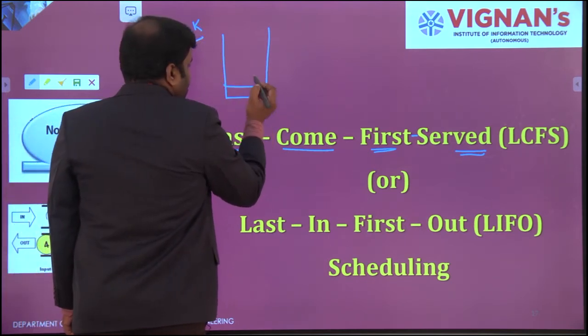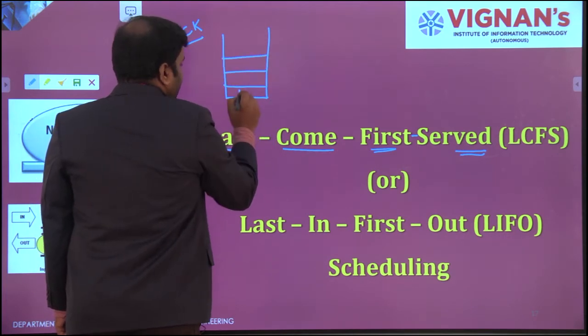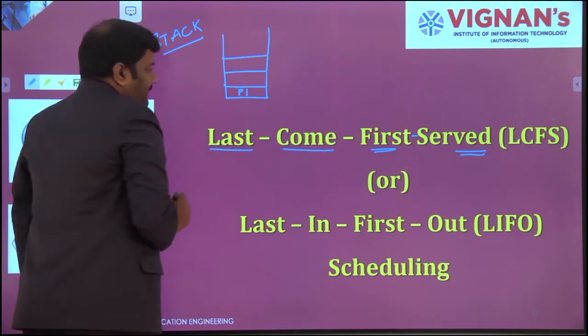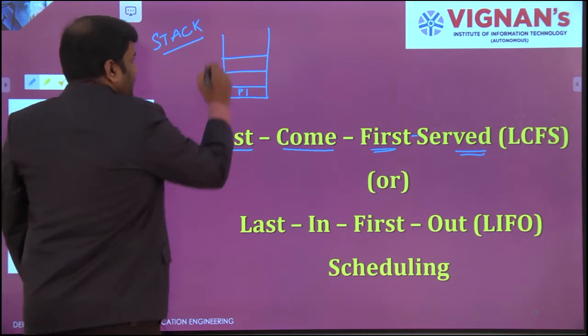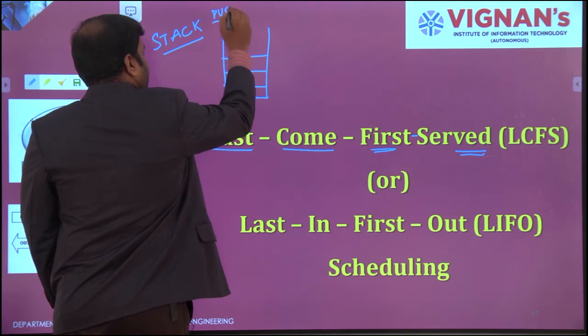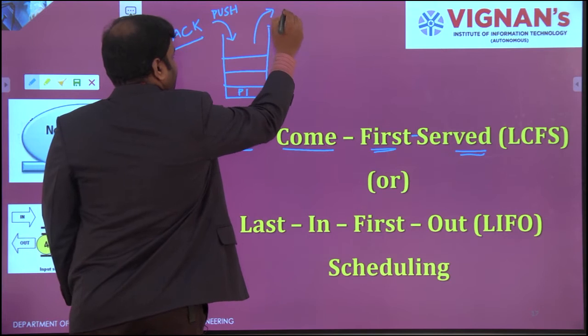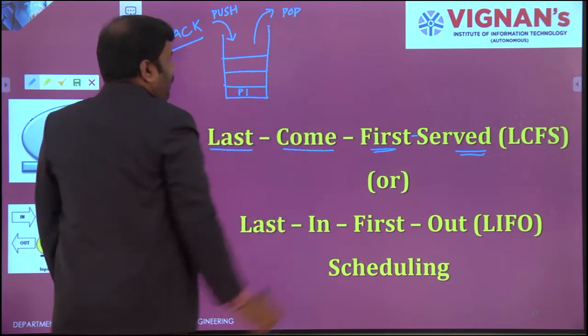For example, how many processes do I have? Let it be 3. So this is my P1. First I fill it with P1, and this operation is called push, and whenever you are retrieving, the operation is known as pop.